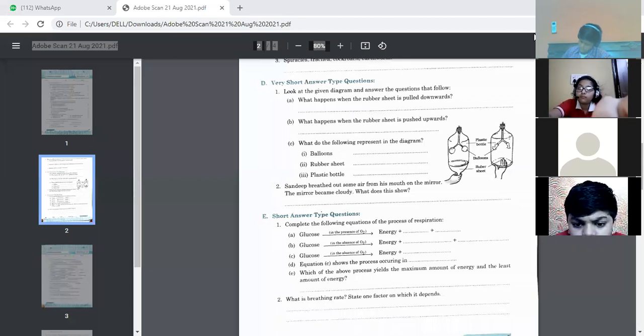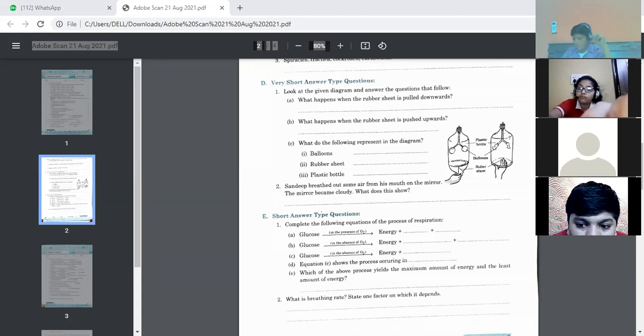Okay, children, now next question, part D, very short answer type question. Look at the diagram and answer the following question. What will happen if the rubber sheet is pulled downward? Yes, Vansh, you have to tell. What happens when the rubber sheet is pulled downward? You can see the diagram, children.